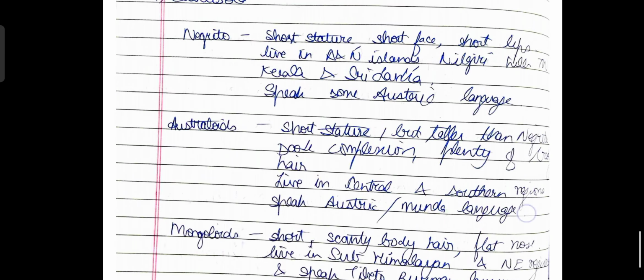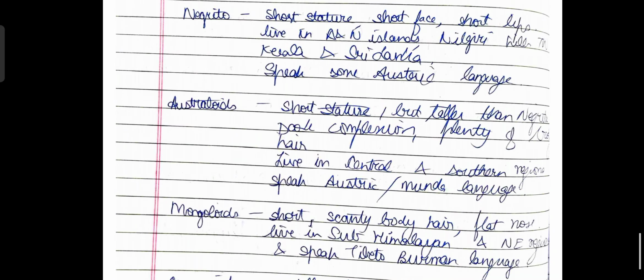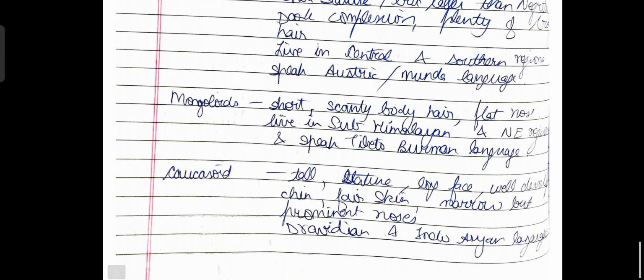The second group is Australoids. They also have a short stature, but they are taller compared to the Negritos. They have a dark complexion and plenty of hair on their bodies. They live in the central and southern regions, and they speak Austric or the Munda languages. The third group is Mongoloids. They are short, they have scanty body hair, they have a flat nose, and they live in the sub-Himalayan and northeastern regions and speak the Tibeto-Burman language.